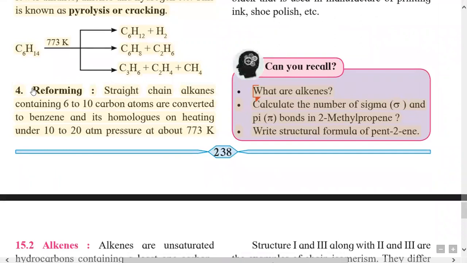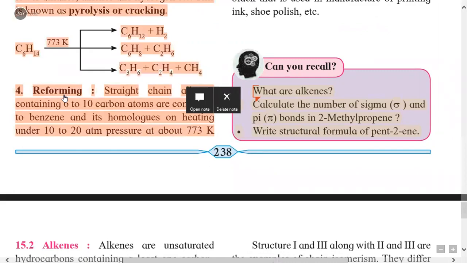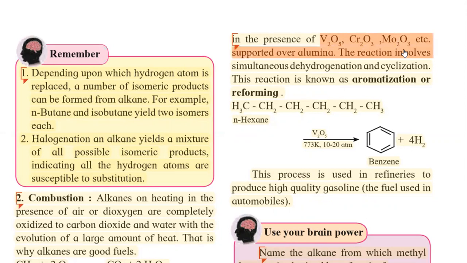The next and last reaction of alkane is reforming. Here the straight chain alkanes containing 6 to 10 carbon atoms are converted into benzene and its homologous compounds by heating under 10 to 20 atmosphere pressure at about 773 Kelvin. This reaction takes place in the presence of vanadium pentoxide or chromium oxide Cr2O3 or Mn2O3, supported over alumina.